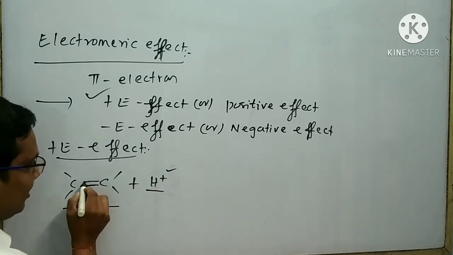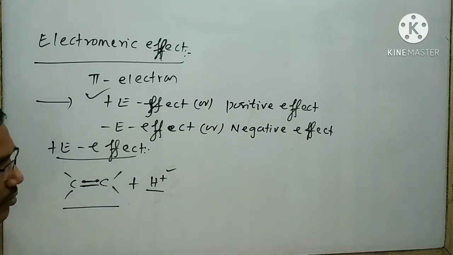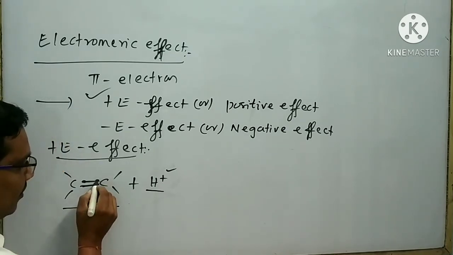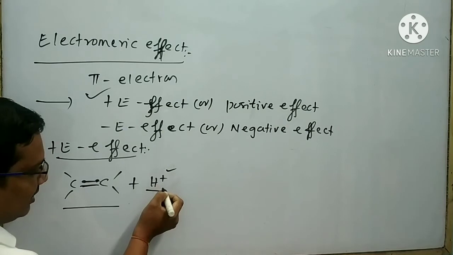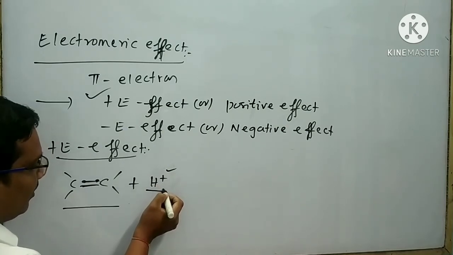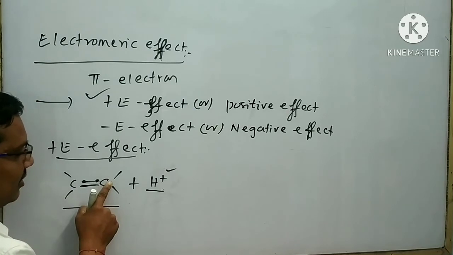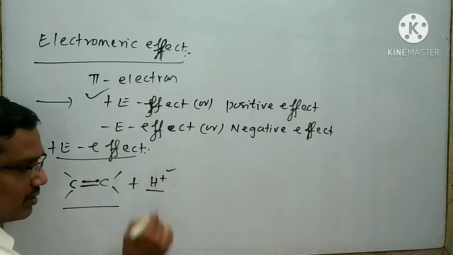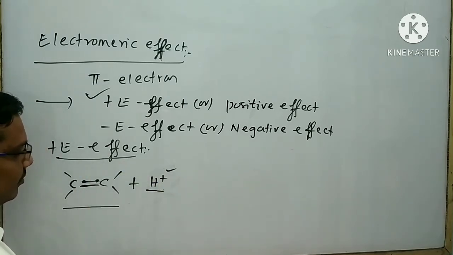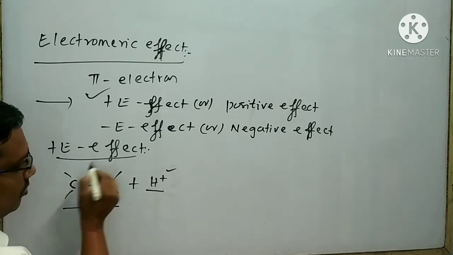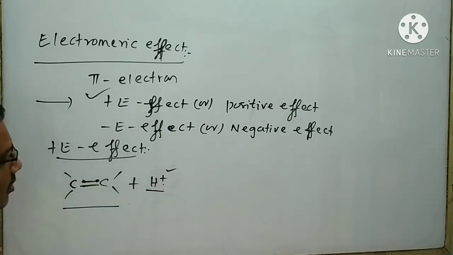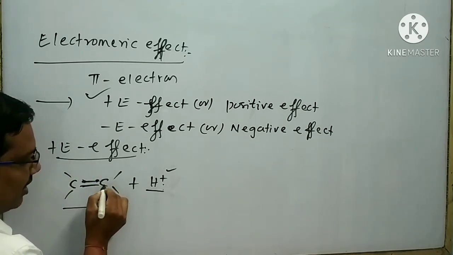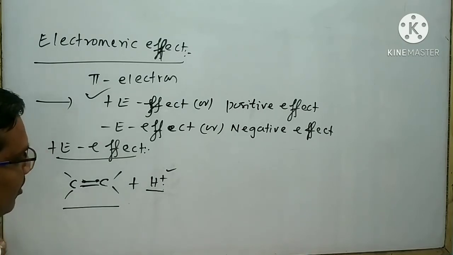If I break this pi bond, then two electrons are formed here. If this electron pair transfers to this H plus ion, then what will happen? A positive charge will arise, and a bond will form between this carbon and this H plus ion.